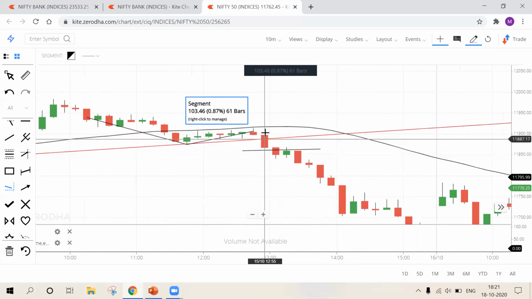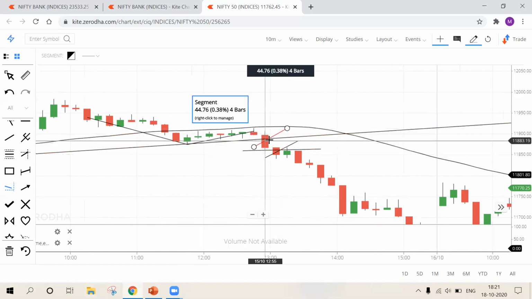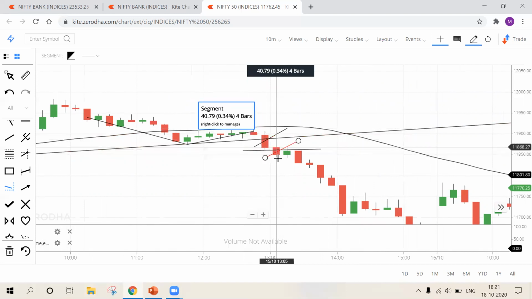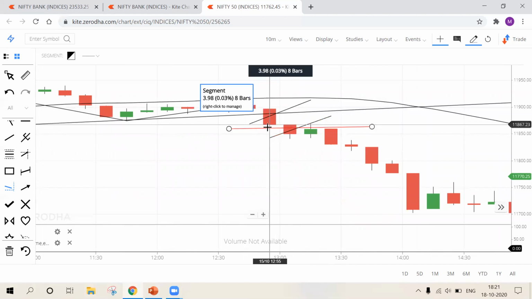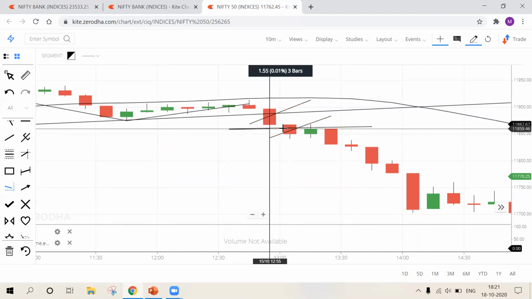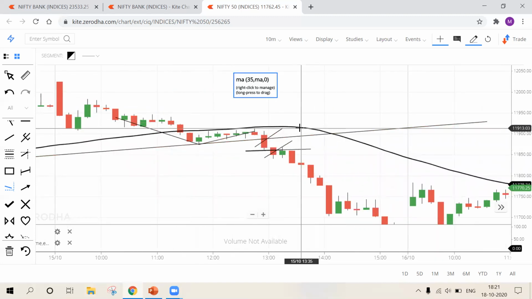When I say lower low formation, this is the breakout candle because it broke the level. This is the confirmation candle. The candle which forms after the breakout candle is called the confirmation candle. And this confirmation candle should breach the low of the breakout candle. So I'll be entering at that price, because my trend line is broken and the 35 moving average is also asking me to go short, as candles are below the 35 moving average.